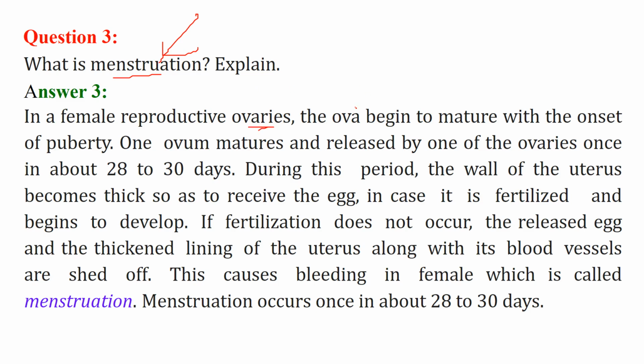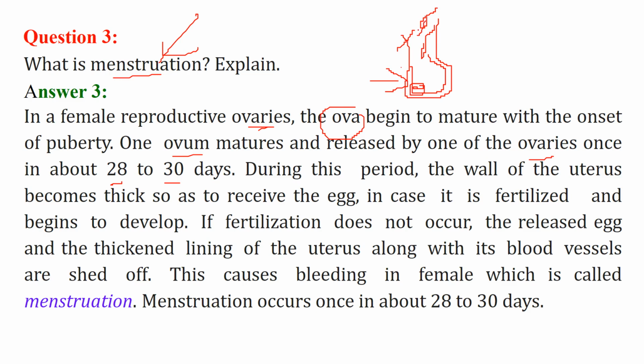In the female reproductive system, the ova begin to mature in the ovaries with the onset of puberty. Once an ovum matures, in about 28 to 30 days, it is released by one of the ovaries. At this period, the wall of the uterus becomes thick so as to receive the egg. In case it is fertilized, it will develop here because the lining has already become thick.